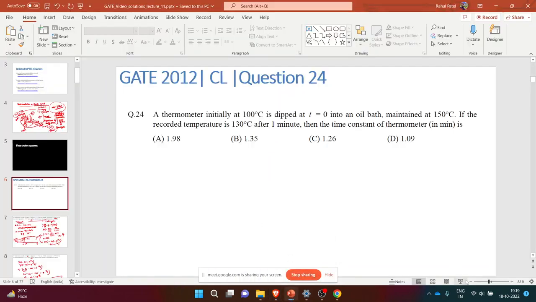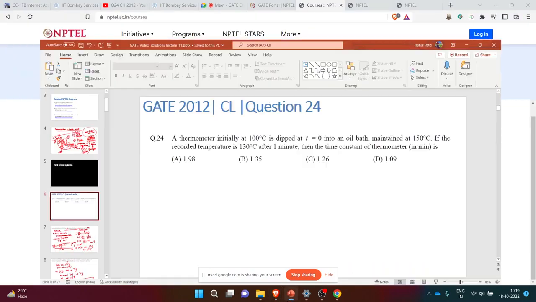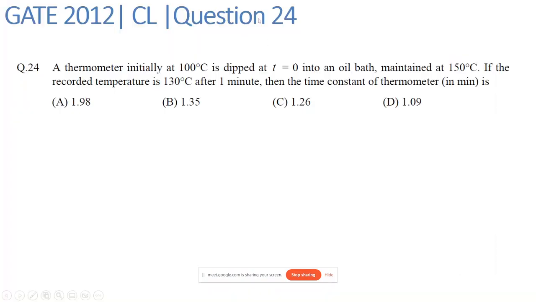So now let's look at the first question. The first question that we are discussing right now is from GATE 2012, question number 24, and the subject is process control, which we have started from today. The question is: a thermometer initially at 100 degrees Celsius is dipped at t equal to 0 into an oil bath maintained at 150 degrees Celsius. If the recorded temperature is 130 degrees Celsius after 1 minute, then the time constant of the thermometer in minutes is dash.